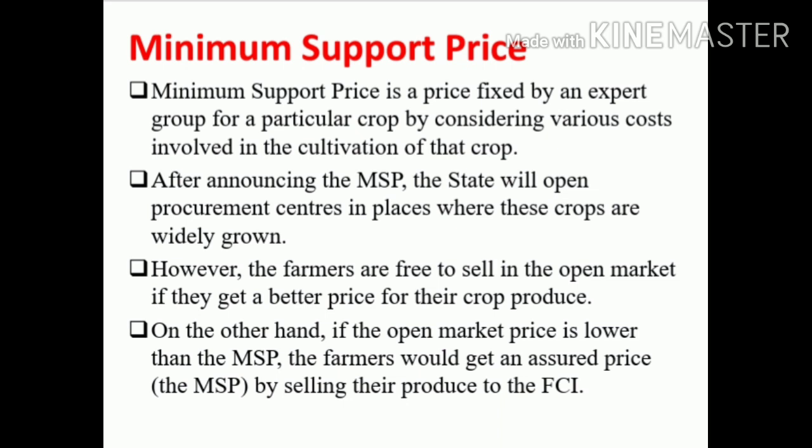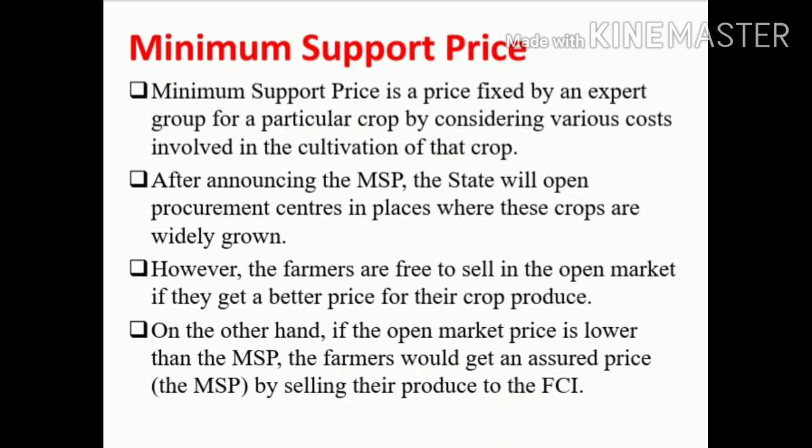While we are cultivating any crop, we have to spend a lot of money, so they consider the cost involved in it. The government will form this expert group, and they will consider the cost of production and fix the price.